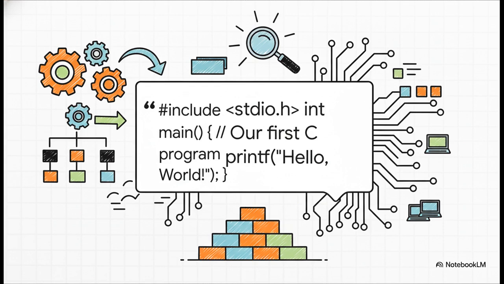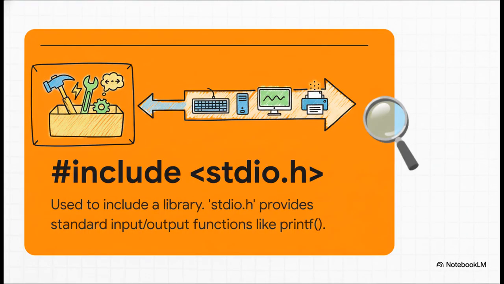Let's start at the top. This first line, #include stdio.h, is kind of like telling your program, hey, before we start, go grab my standard input/output toolbox. This toolbox, or library, is full of pre-made tools, functions like printf that let us do things like print text to the screen. It means we don't have to build that tool from scratch. We just include the library that already has it.